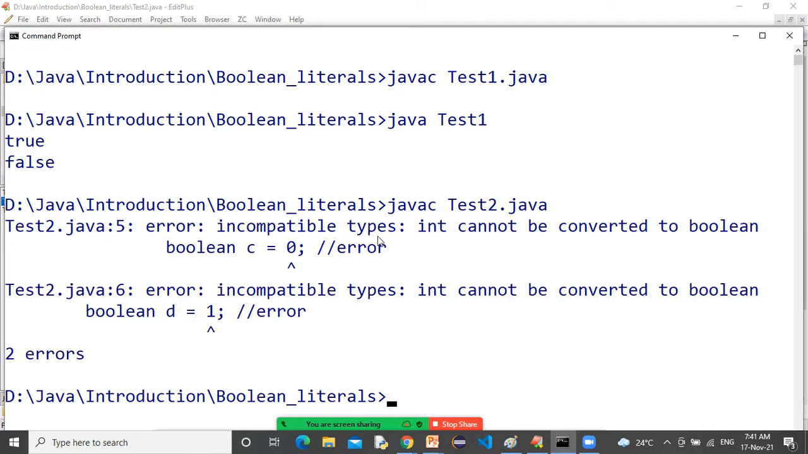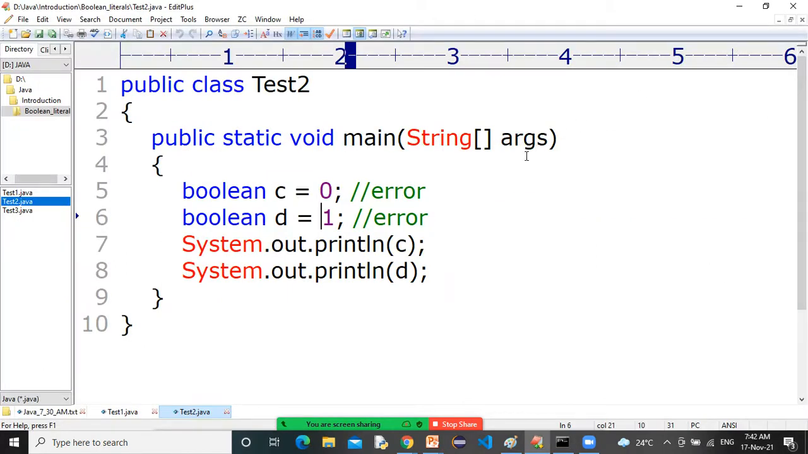Okay, look at incompatible types: int cannot be converted to boolean. I told you that 0 and 1 are treated as integral literals, and the default type of integral literal is int. So that's why the compiler is generating the error message: int cannot be converted to boolean. This 0 cannot be converted to boolean, this 1 cannot be converted to boolean. So I hope you got the idea that 0 and 1 with boolean is not possible in Java.